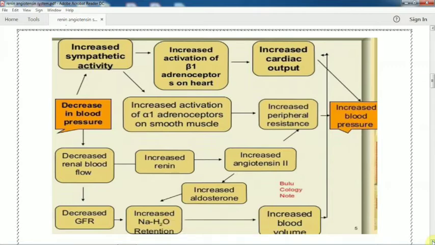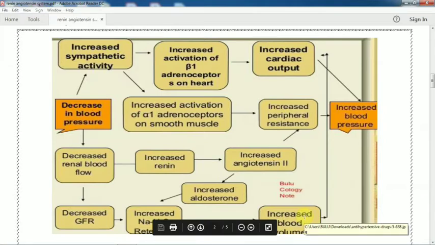So when a patient is suffering from hypertension, there are these three reasons: either cardiac output increases, or peripheral resistance increases, or blood volume increases. It may be grade 1, grade 2 or grade 3.